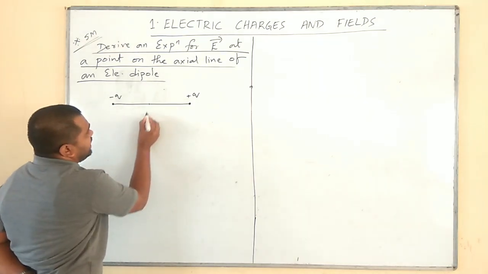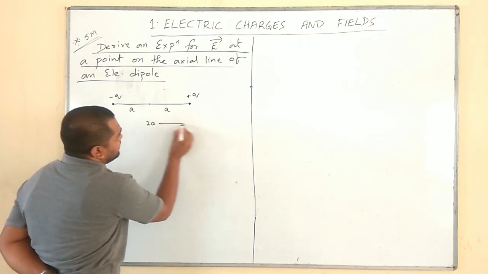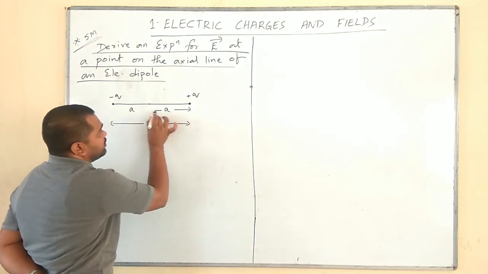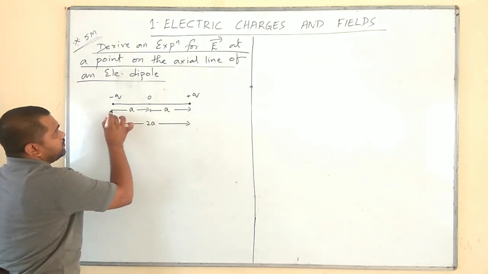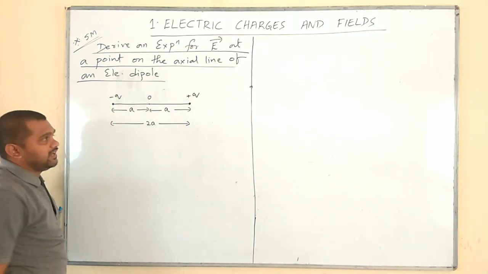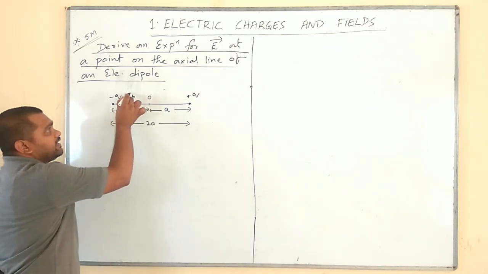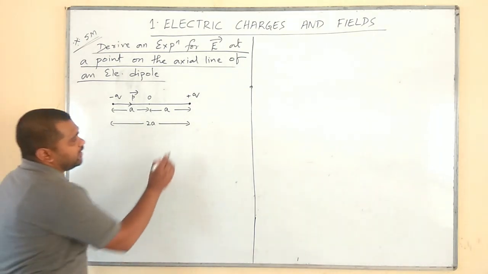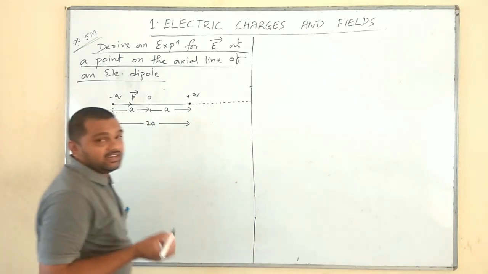They are separated by a distance of AA, that is 2a. Let O be the center of the dipole. From center to plus q, small a. From center to minus q, small a. Totally 2a. The direction of electric dipole moment is from negative charge to positive charge. Now, this imaginary line is called the axial line.